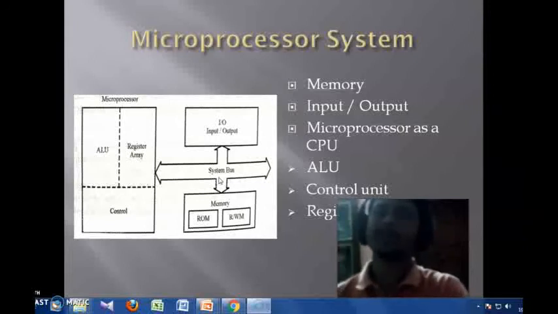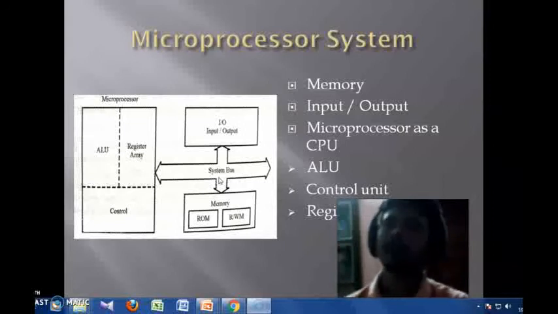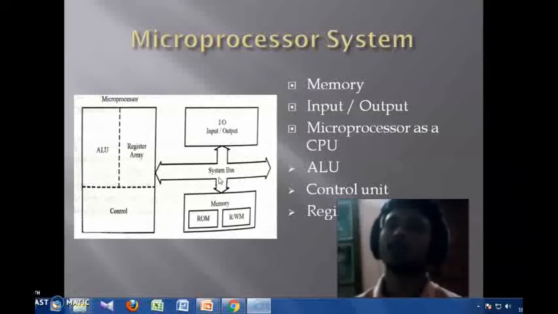Now this system is applicable for any kind of operation. I already gave an example of a keyboard connected with the processor as an input, and a display connected with the processor as an output. It may be a printer that is connected as an output. It may be any input device that is connected with a microprocessor.